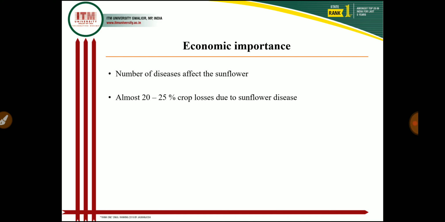Then in economic importance, as I told earlier, sunflower is most prone to attack by a number of pathogens and diseases. A number of diseases affect the sunflower crop, and almost 20 to 25% crop loss occurs due to sunflower diseases. If farmers control these diseases, then they definitely increase the production of the sunflower crop by up to 20 to 25%, and by selling the crop they earn more money, and they also increase the standard of living of their family.